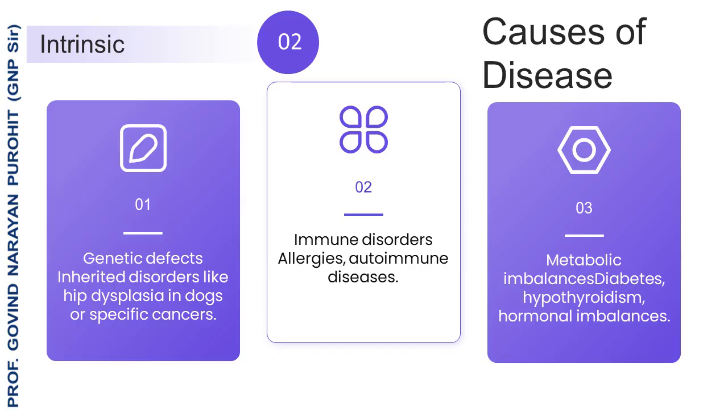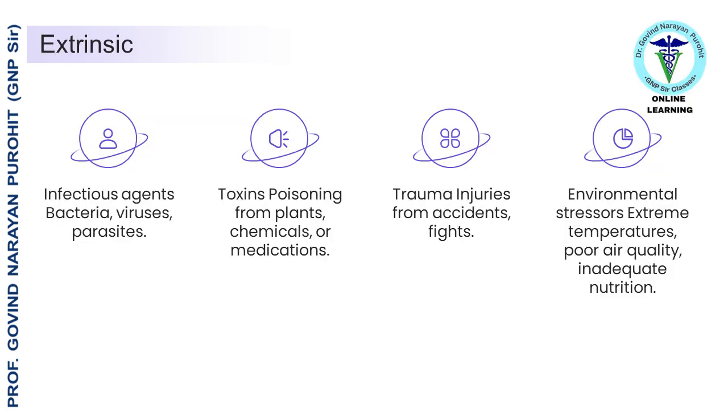Now let's talk about the causes of disease. Disease can be caused by intrinsic and extrinsic factors. The intrinsic factors include genetic defects, inherited disorders like hip dysplasia in dogs or immune disorders, allergies, and autoimmune diseases. The extrinsic causes of disease include infectious agents like bacteria, viruses, and parasites, poisoning from plants, chemicals, or medications, trauma from accidents or fights, and environmental factors such as poor air quality, inadequate nutrition.